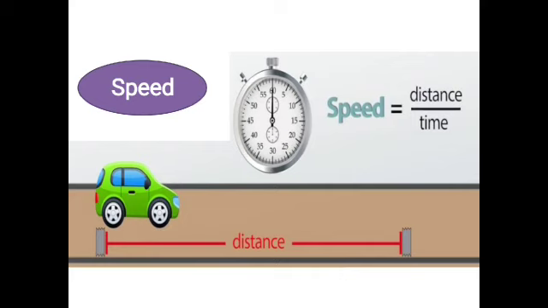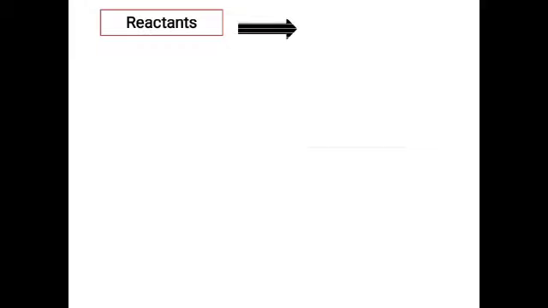So we are going to see how, from the chemistry point of view, we will measure the speed of the reaction. For a chemical reaction to take place, you need a starting substance, what we call reactants, and you know that reactants combine together in a reaction to yield a product.